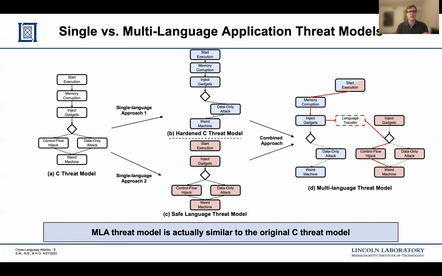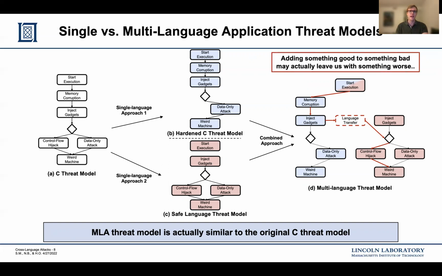An application can start in C and use the new language transfer node in the attacker's path to move into the safe language that has no control flow hijack protection. Therefore, we see that adding something good, a new safe programming language, to something that has historically struggled, like C hardening techniques, may actually leave us with something worse.